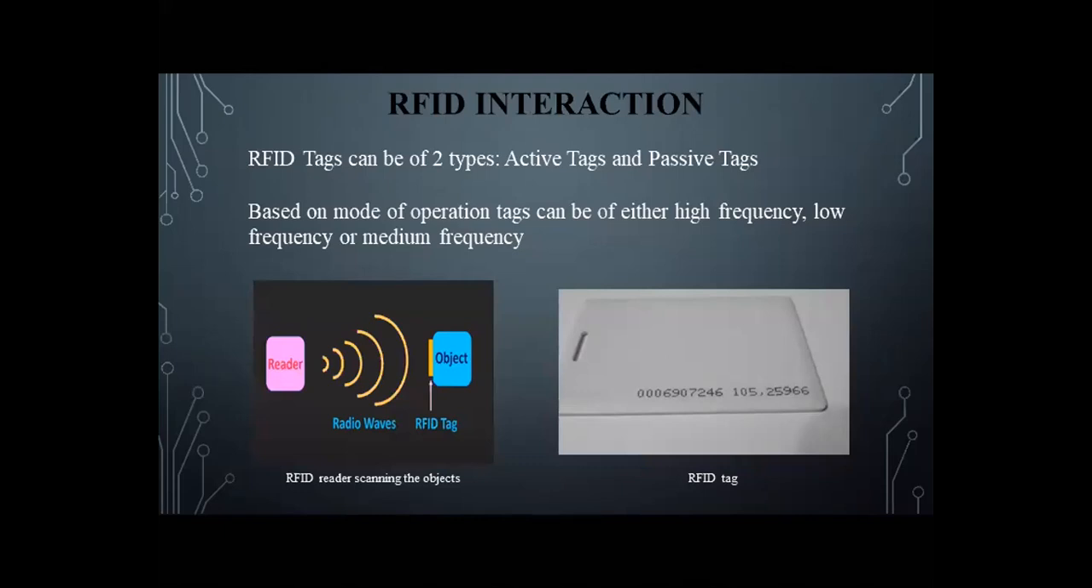Coming to RFID interaction, how the working process occurs is that RFID readers will constantly send radio signals, and RFID tags will catch these signals. RFID tags can be of 2 types, active tags and passive tags. Active tags require an external power supply, and passive tags depend upon the energy of radio signals. Based on the mode of operation, there are 3 modes: low frequency, medium frequency, and high frequency. For our project, we are using medium frequency and passive tags.